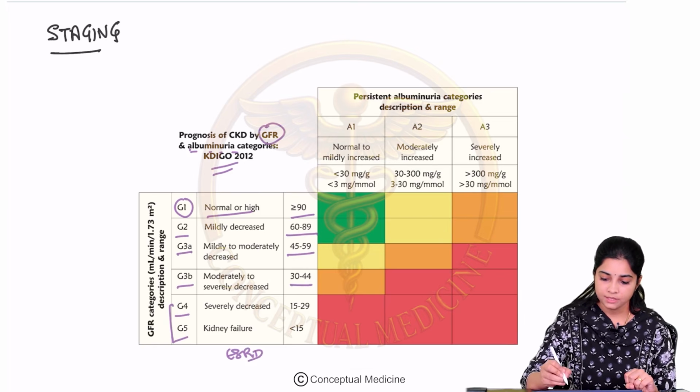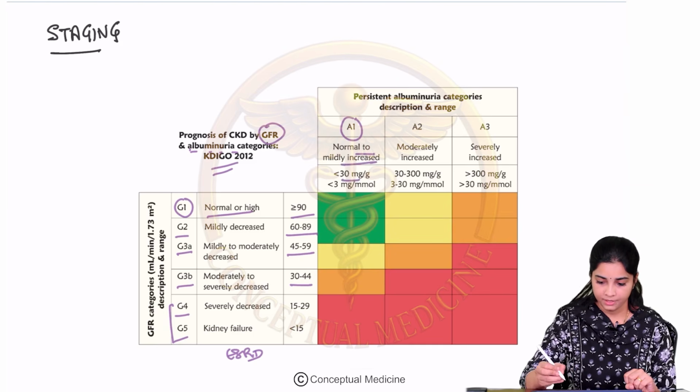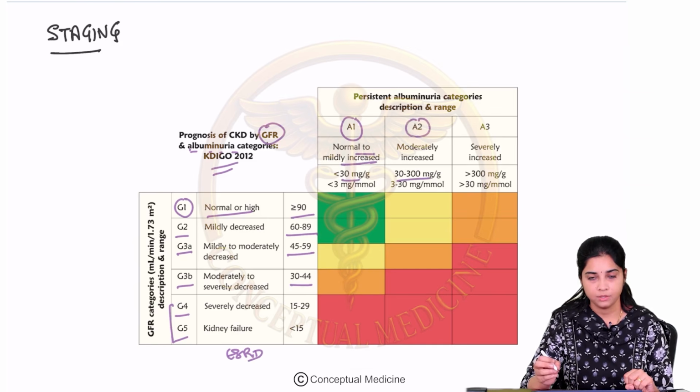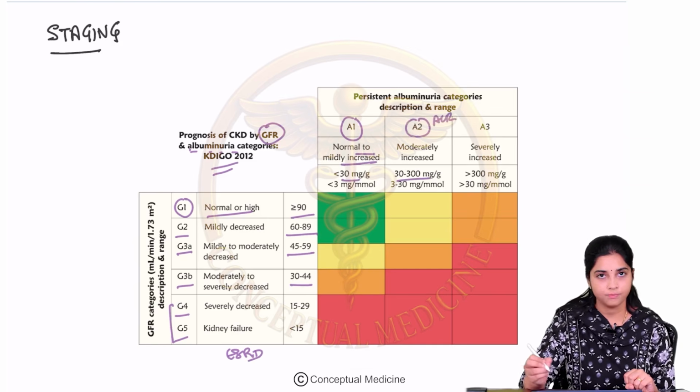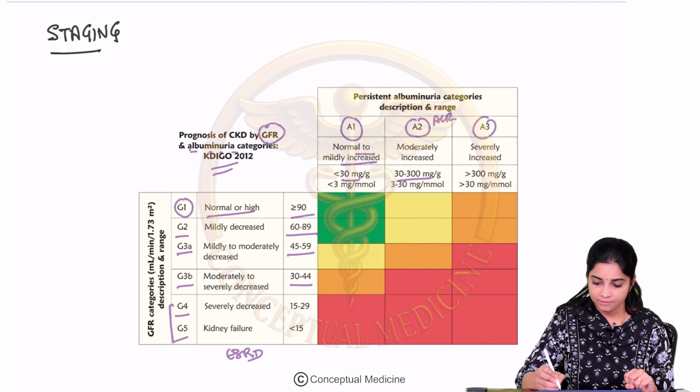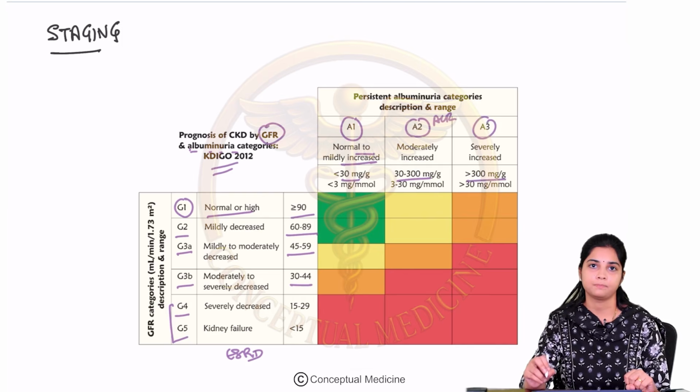Then persistent albuminuria: A1 is normal or mildly increased, less than 30 mg per gram. Then A2 stage is 30 to 300 mg per gram, which is your albumin creatinine ratio. And A3 is where the albuminuria ACR is more than 300 mg per gram.